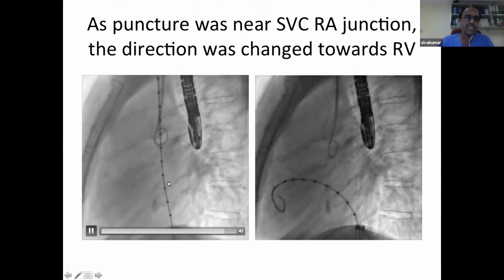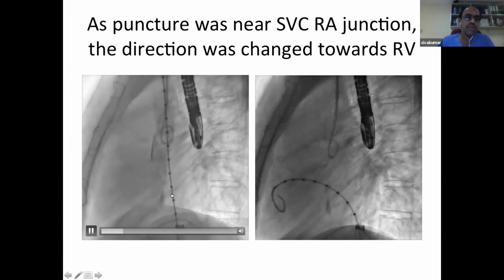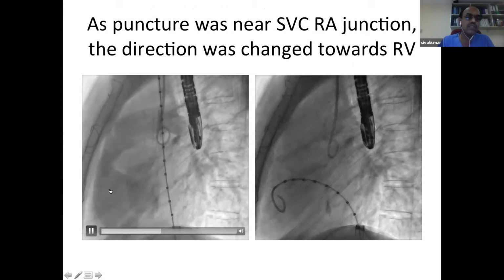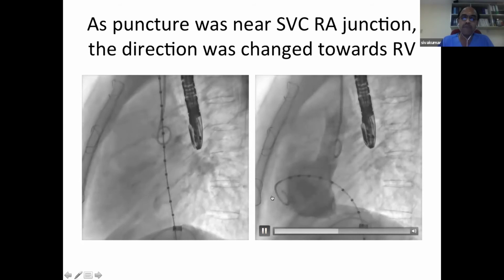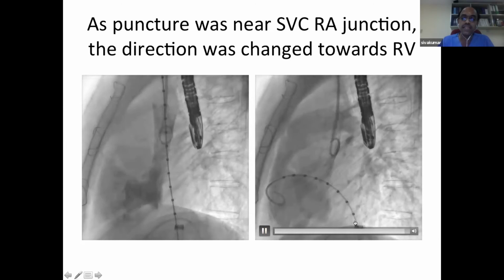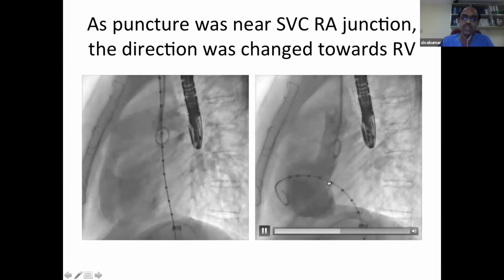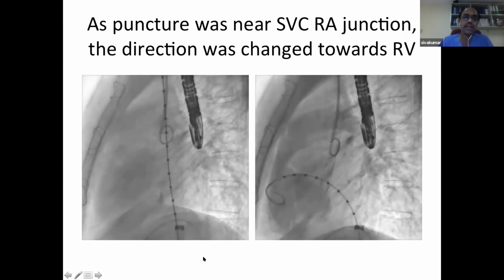So obviously the strategy cannot be going towards the superior vena cava. We need to turn the catheter towards the right atrium. So we pulled back the catheter and allowed it to drop into the right ventricle. So this is the inferior vena caval catheter going through the septal puncture into the RA, into the right ventricle.